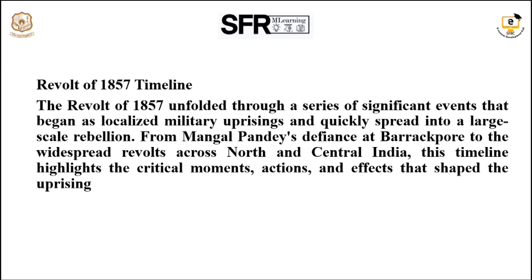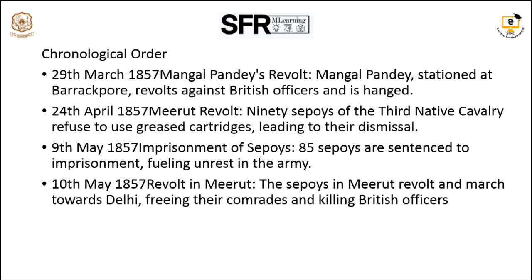And then when we analyze this revolt, we have some chronology or timeline. Actually, this revolt started on 10th May 1857, as we have already seen. So on 29th March 1857, Mangal Pandey at Barrackpore was the first man who was against the British. And then on 24th April 1857, this revolt moved on to the next place. On 9th May 1857, nearly 85 sepoys were imprisoned by the British. And then on 10th May 1857, this revolt spread into Delhi.